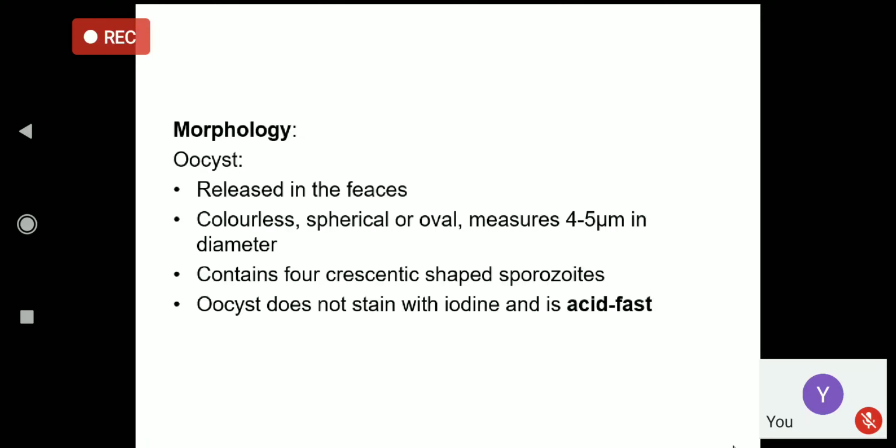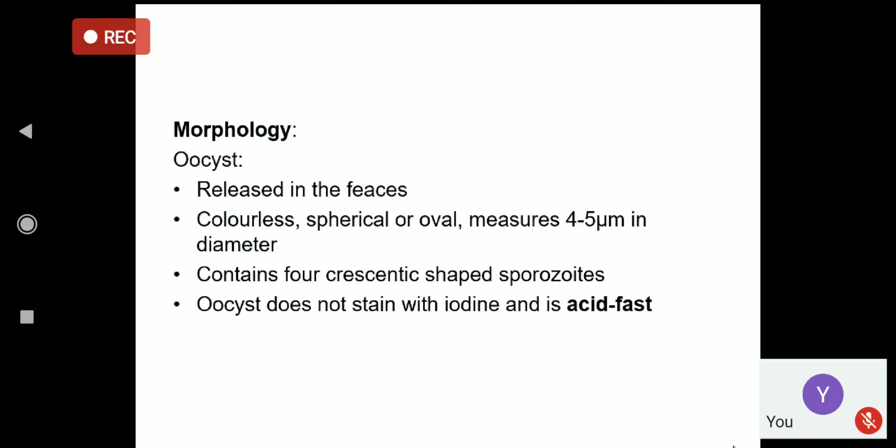The infective stage, I said, is the oocyst, which contains the sporozoites. The morphology of the oocyst is spherical, or it can sometimes be oval, and the size is around 2 to 8 micrometers. Inside it contains the sporozoites, like Plasmodium also contains sporozoites. So the sporozoites are the infective stage. The oocyst that contains the sporozoites inside is the infective stage.